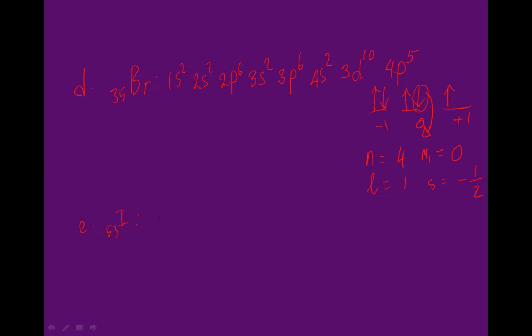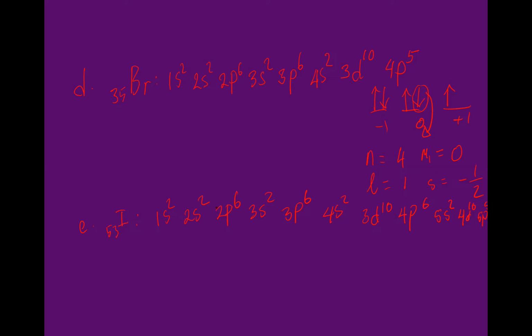Let's do it. 1s2, 2s2, 2p6, 3s2, 3p6, 4s2, 3d10, 4p6. Now after 4p, 5s2, 4d10, and 5p5.